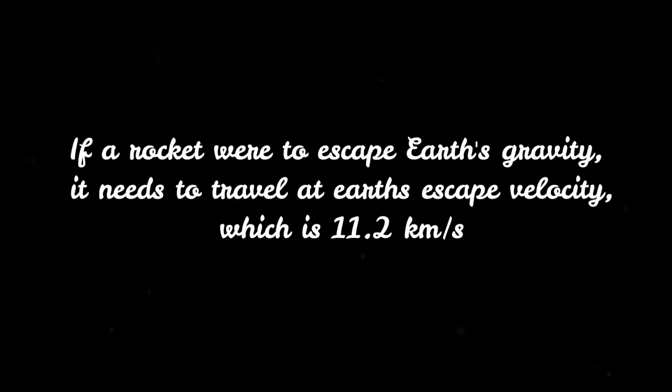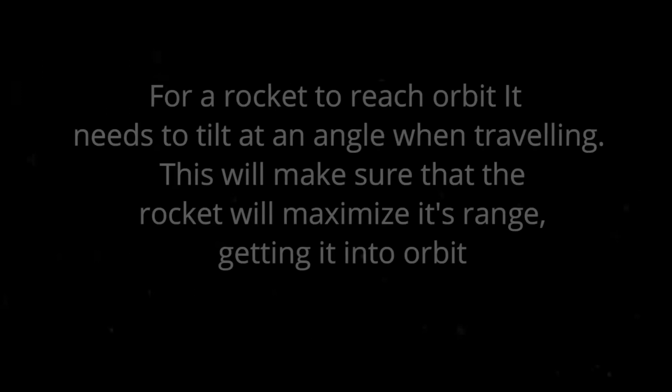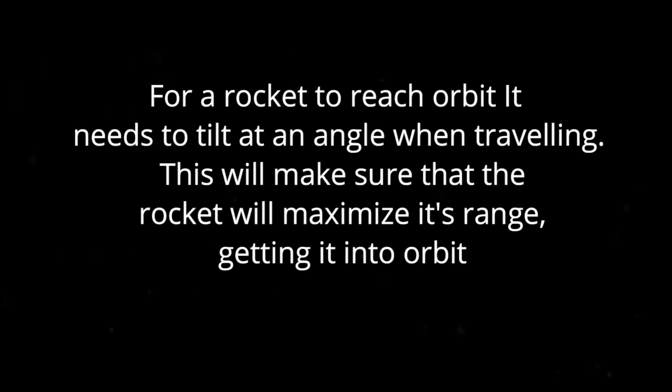Why is that? Well, it's all thanks to gravity. For a rocket to escape Earth's gravity, it needs to travel at Earth's escape velocity, which is around 11.2 kilometers per second. And for a rocket to reach orbit, it needs to travel in a curve. A rocket has to travel at an angle which maximizes its range and minimizes its stress, which puts it into orbit around the Earth. This is called a gravity turn.